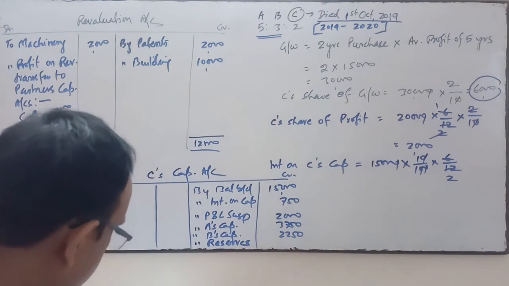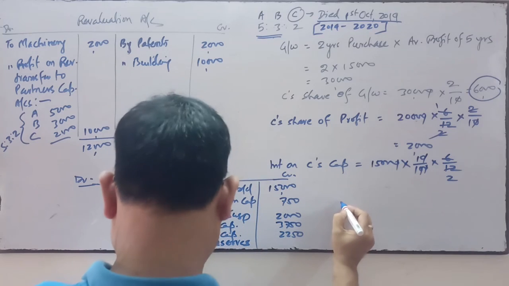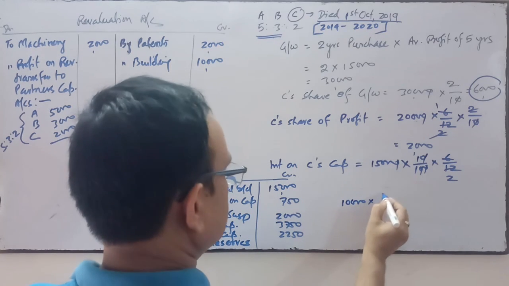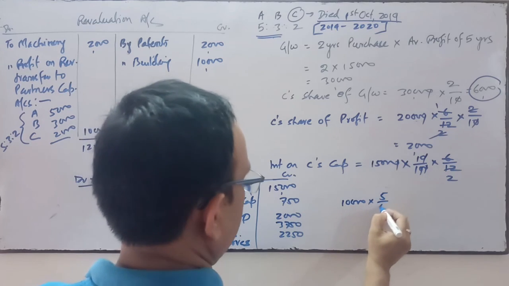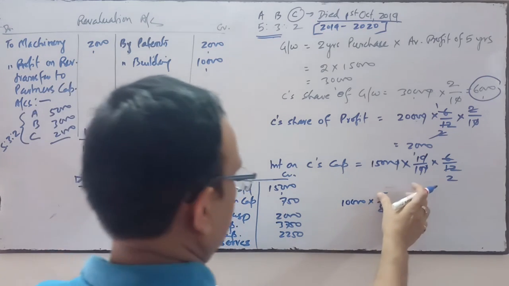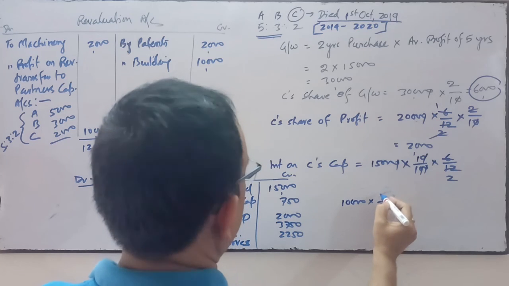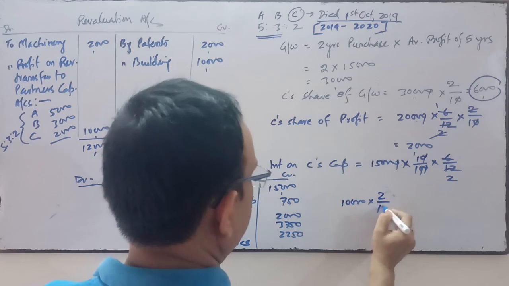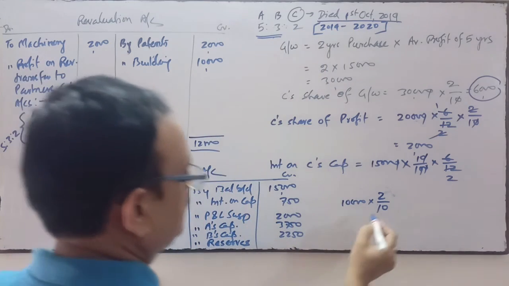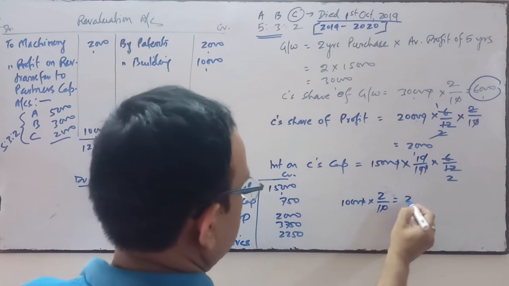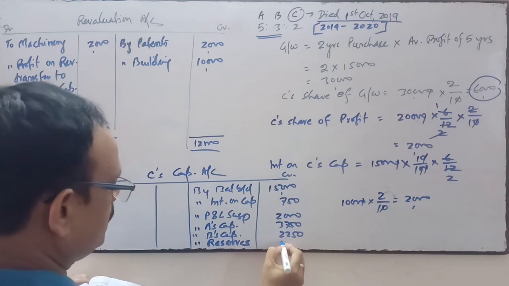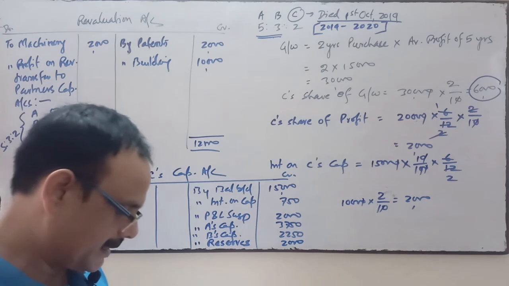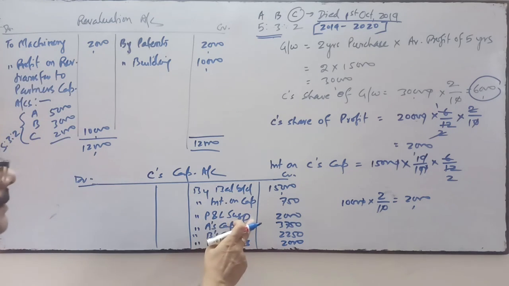Reserve is 10,000 in the ratio of 5:3:2. He is entitled to get 2/10th share. So it is 2,000 reserve. 2,000 reserve will be transferred to C's capital account, along with interest on capital and share of profit.